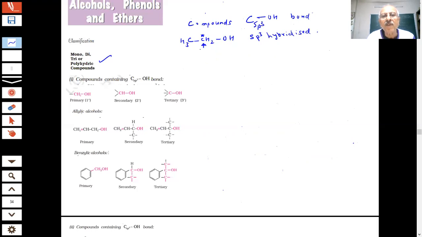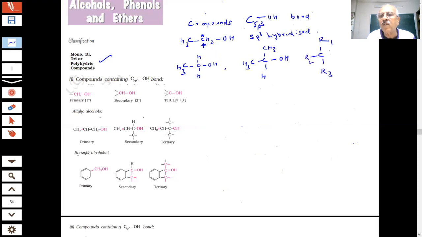Now if I write this compound, student, CH3CHOH, and I'm putting another CH3 group here, and there is one hydrogen here. Instead of CH3, I may put R groups, student, R1, R2, R3.